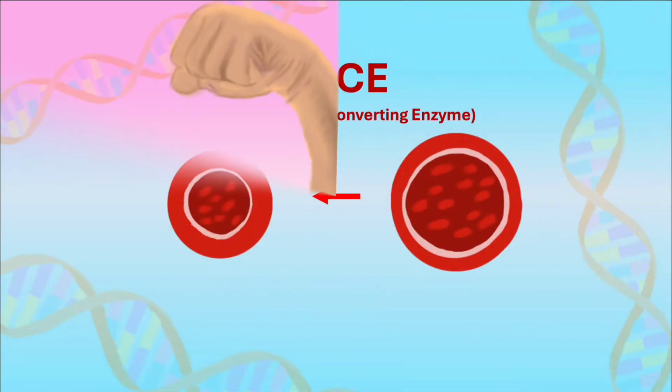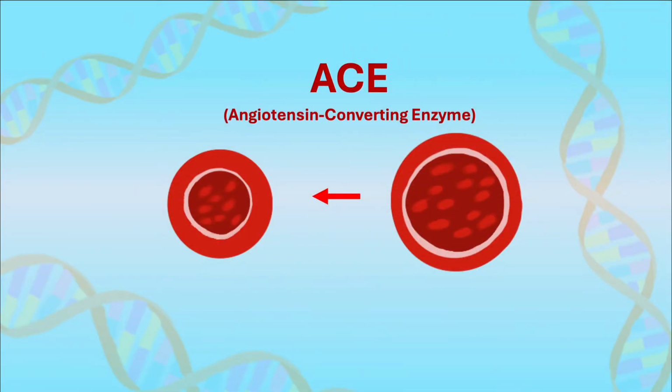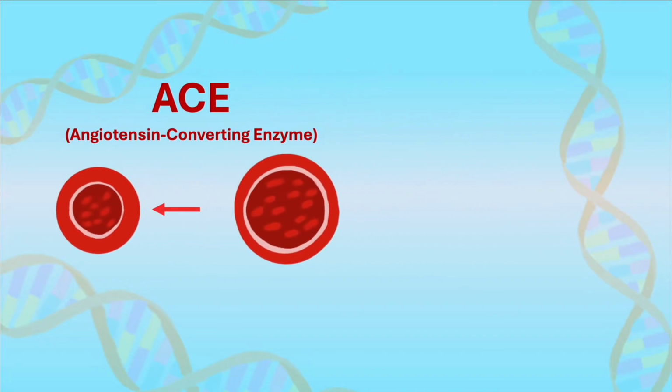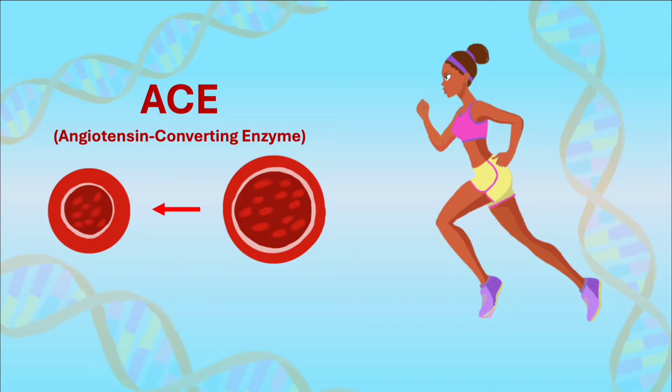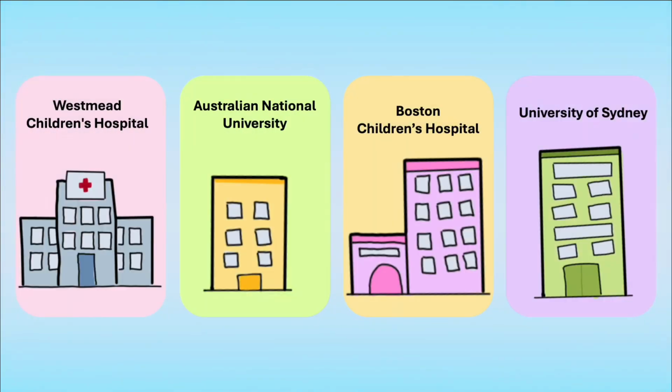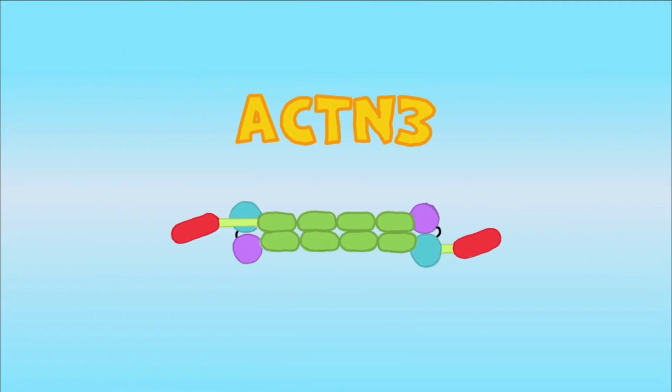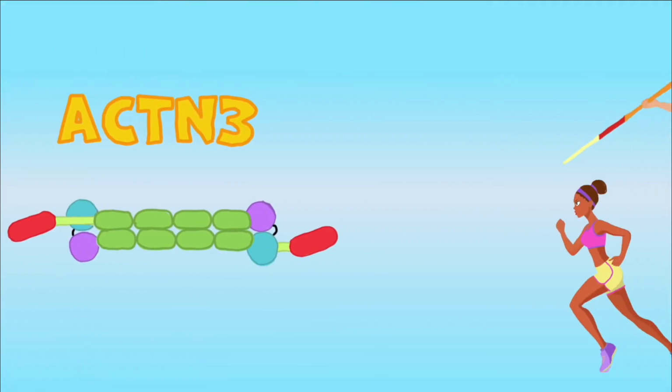In 1998, the field of sports genetics was revolutionized with the discovery of the polymorphism in the angiotensin-converting enzyme ACE, which corresponded to enhanced sporting performance. Following this, in 2003, a collaboration of authors from Australia and the United States identified the role of the ACTN3 gene in sprint and power athletes.